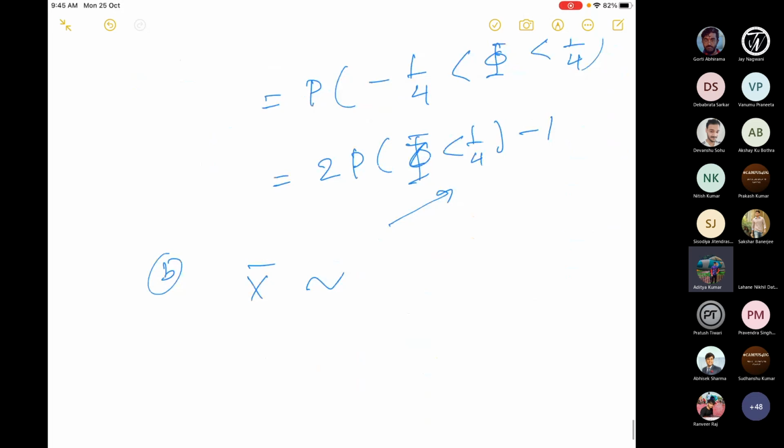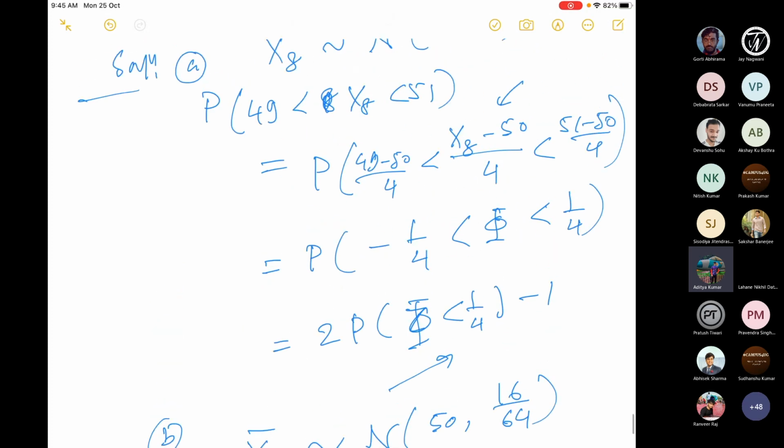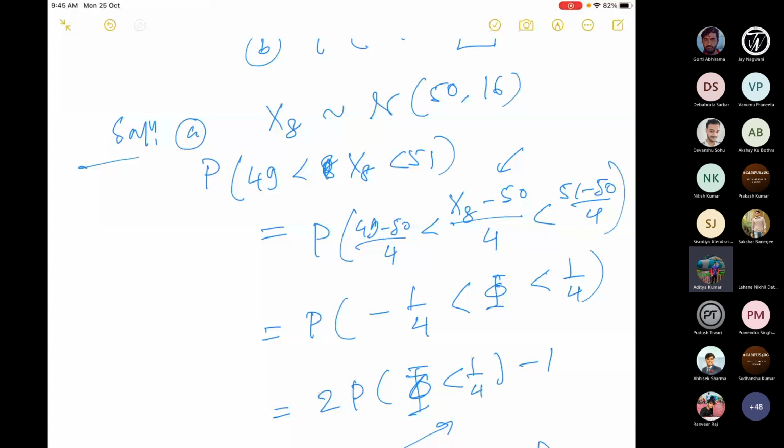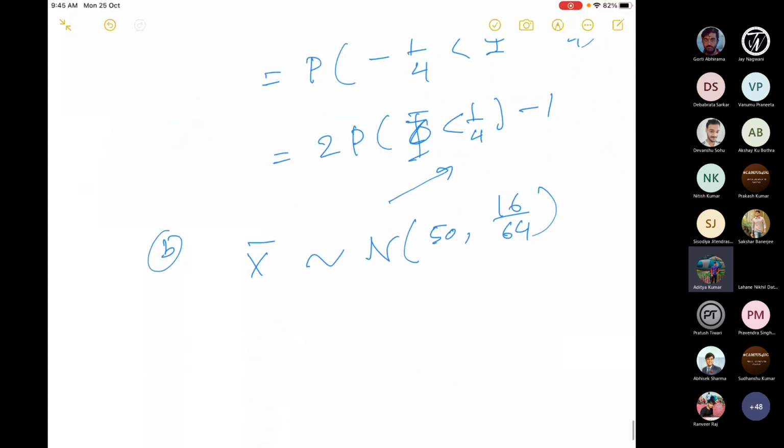So X bar is also normal, with the same mean and variance sigma square by n. Sigma square is 16 and n is 64. So the same thing I can do here. Again, I'll convert this into standard normal, and then from the table I can get the values.